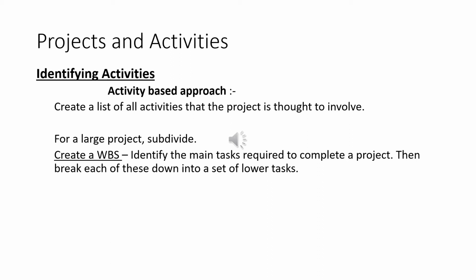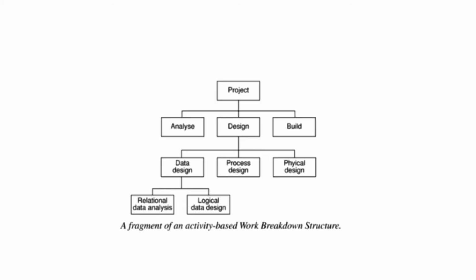When listing activities, particularly for a large project, it might be helpful to subdivide the project into the main life cycle stages and consider each of these stages separately. Create a work breakdown structure.